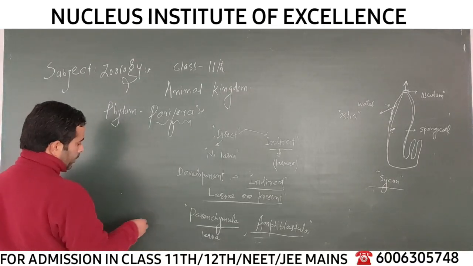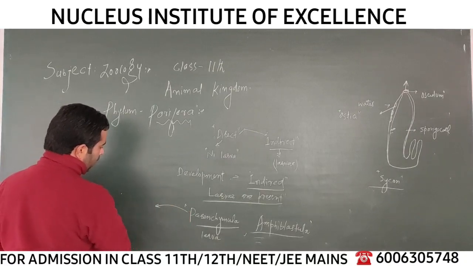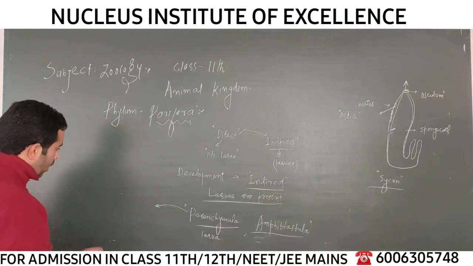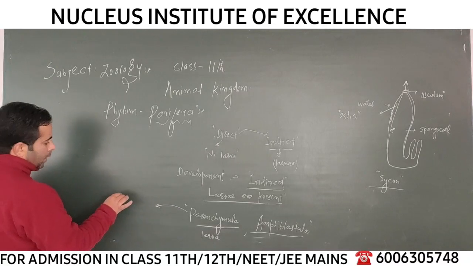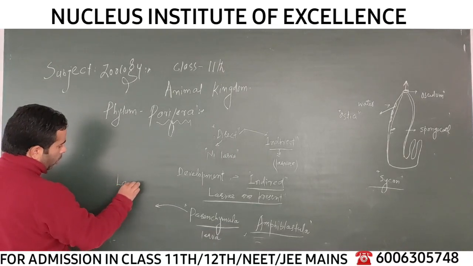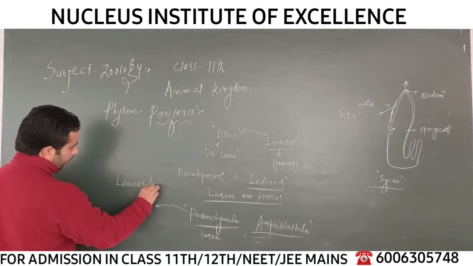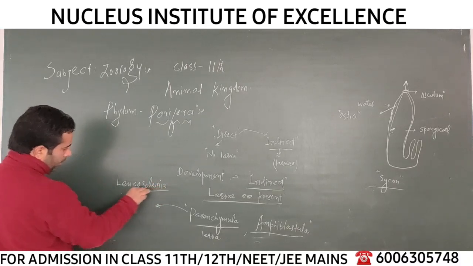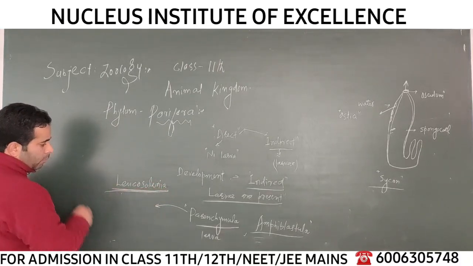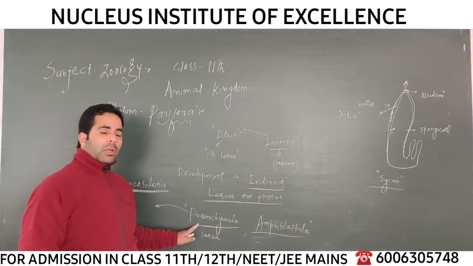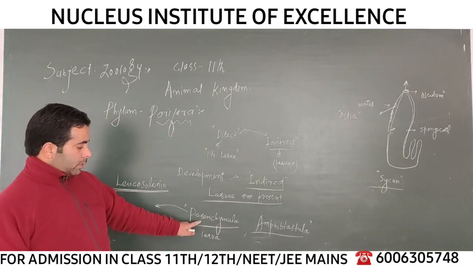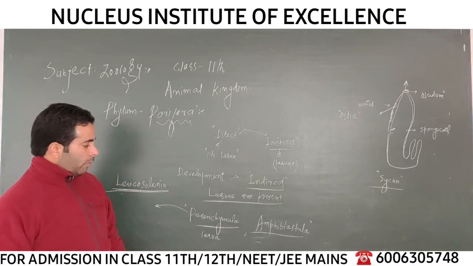For example, this Parenchyma is found in the life cycle of a sponge. The name of the sponge is Leucosolenia. In its life cycle, we will find this Parenchyma larva. You can observe this formation of Parenchyma larva.